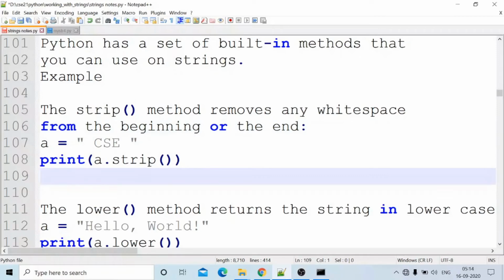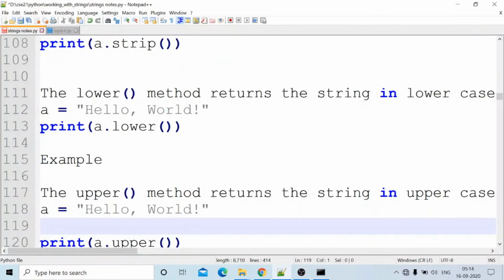Next one, the lower method. The lower method converts all the given characters to lower case. Hello world, I am doing the same one.